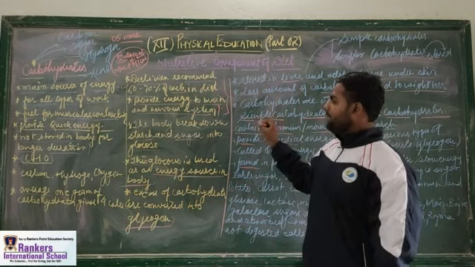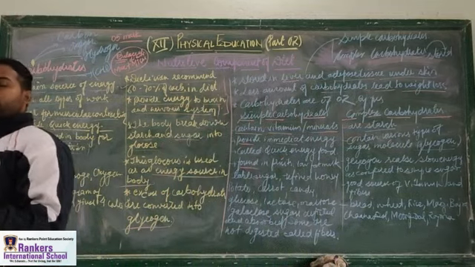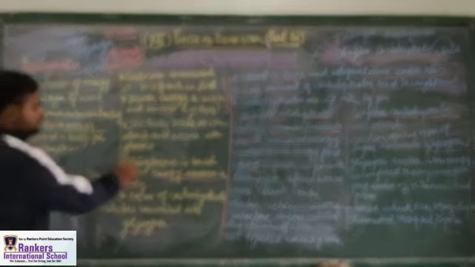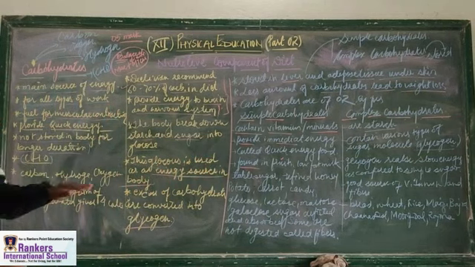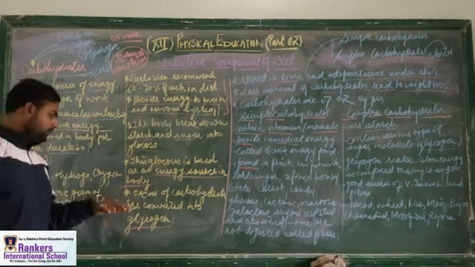The body breaks down starch and sugar into glucose. So what does the body do? The body takes this carbohydrate and converts the starch and sugar into glucose. Now this glucose is used as an energy source in our body. The excess carbohydrate is converted into glycogen.